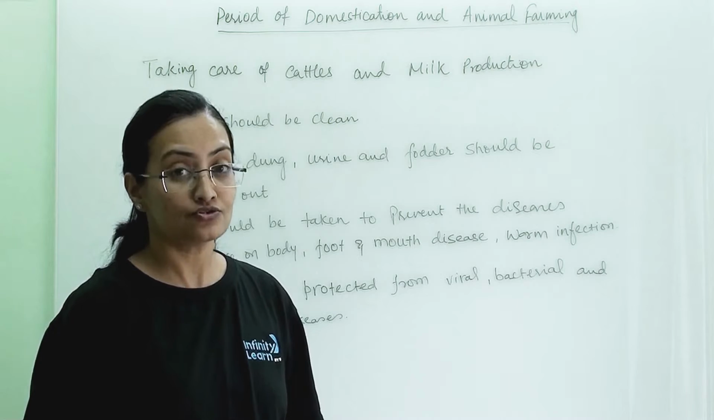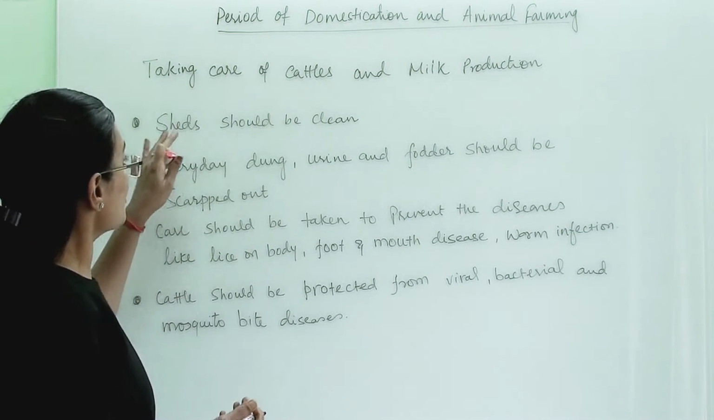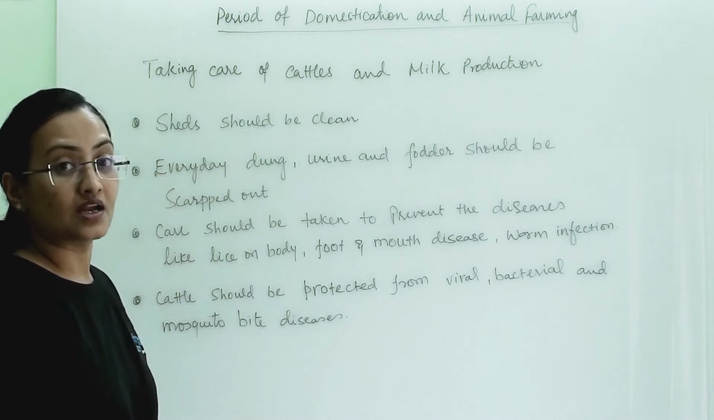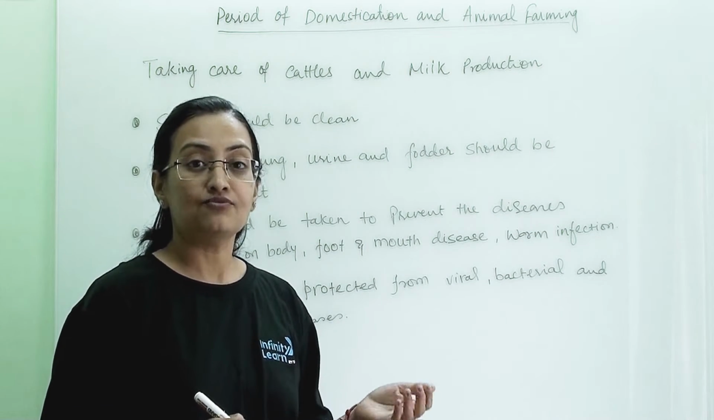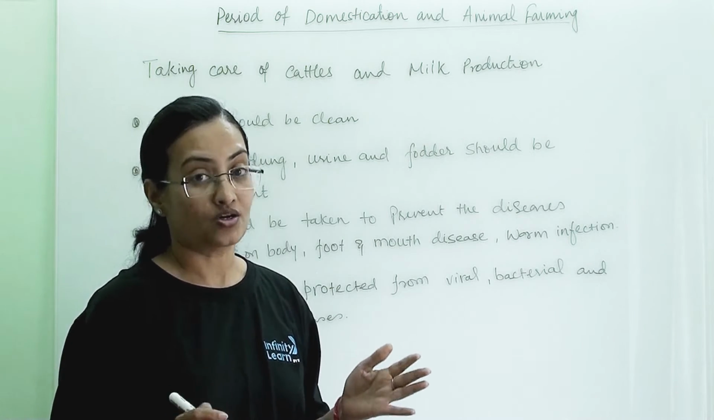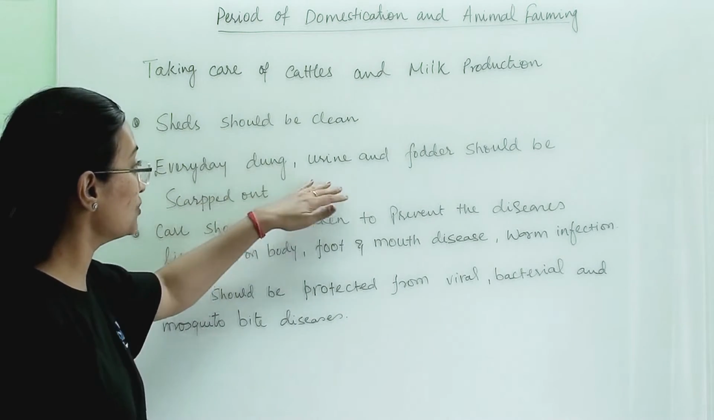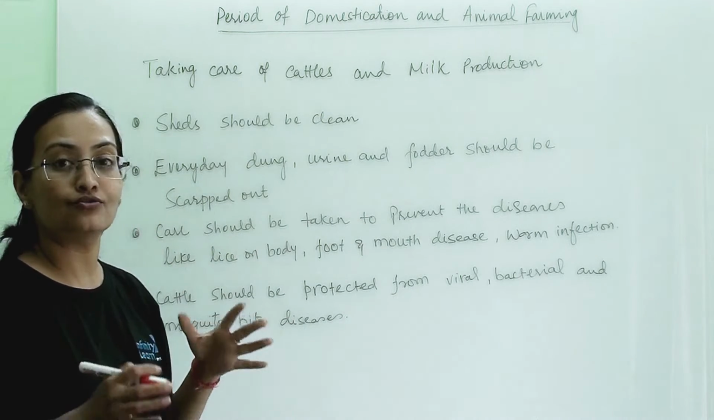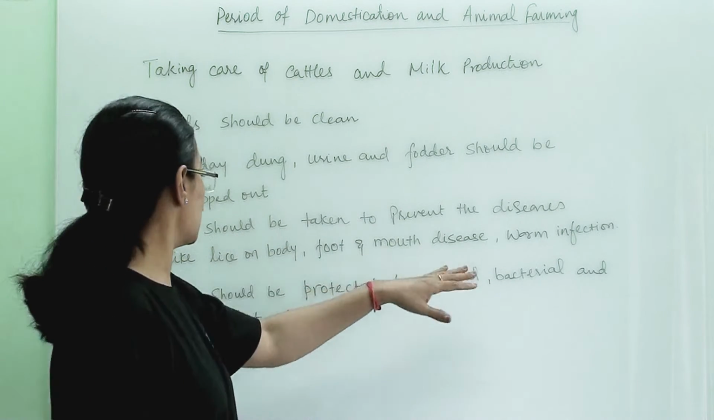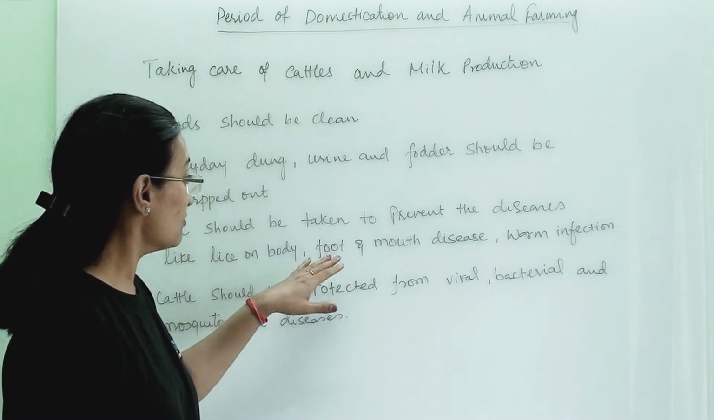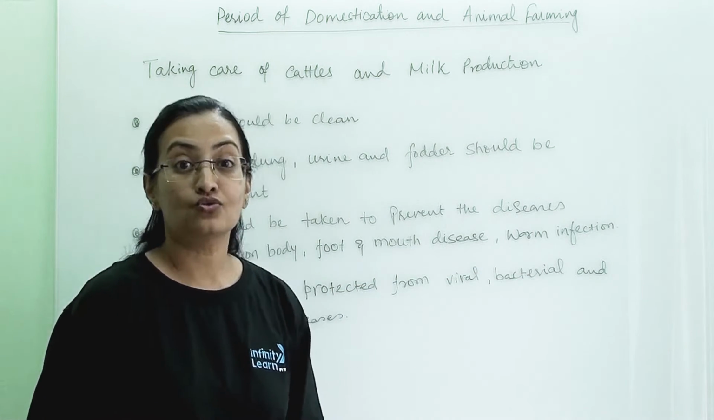Till now we were discussing how cattle are important to us, but at the same time it is also important that we take care of them. Sheds should be clean wherever we keep the cattle. There should be proper shade to protect them from the rainy season and hot sun. Every day dung, urine and fodder should be scraped out from the shed. Care should be taken to prevent diseases like lice on the body, foot and mouth disease and worm infection. Cattle are also a living species.